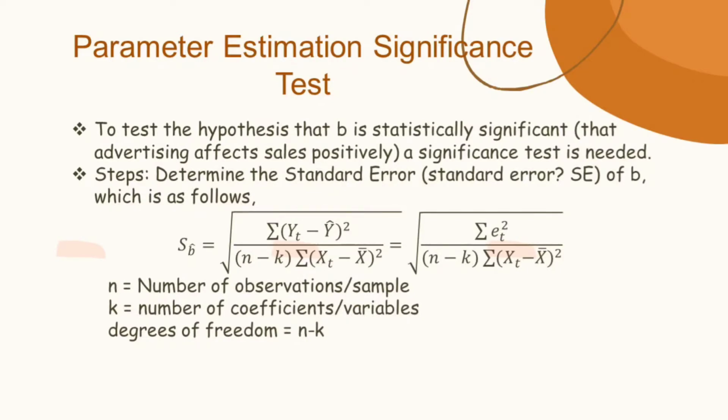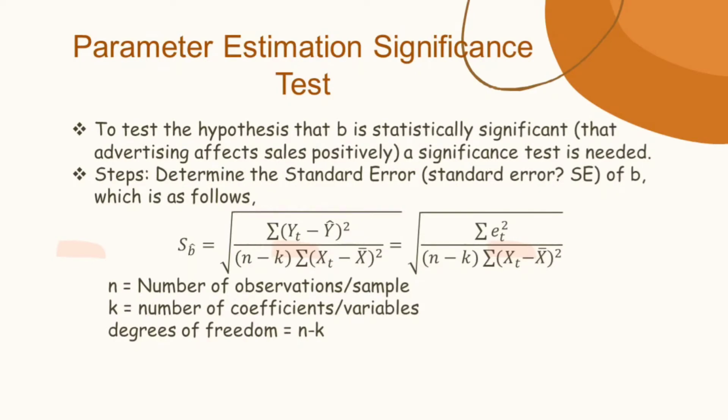The step is to determine the standard error, or SB, of B, which is as follows. SB equals the root of sigma YT minus Y average squared, divided by N minus K, over sigma of XT minus X average squared. This equals the root of sigma standard error divided by N minus K sigma XT minus X average squared, where N is the number of observations per sample and K is the number of coefficients per sample.